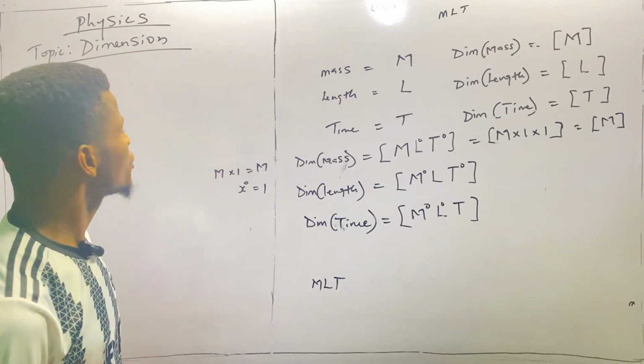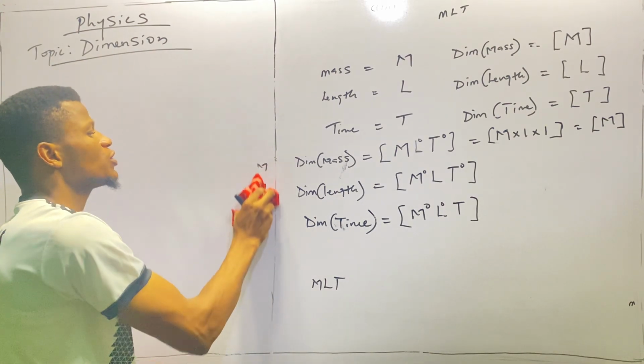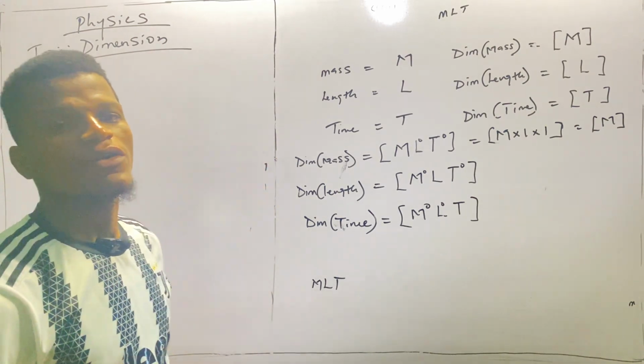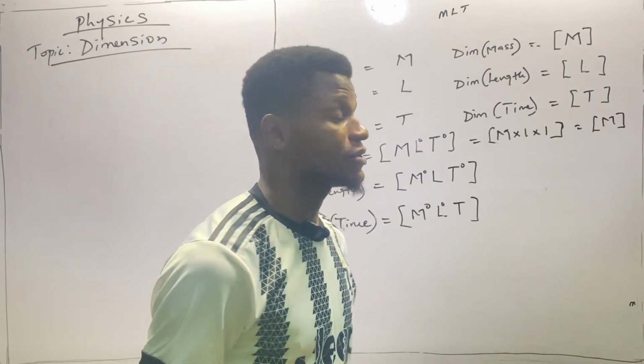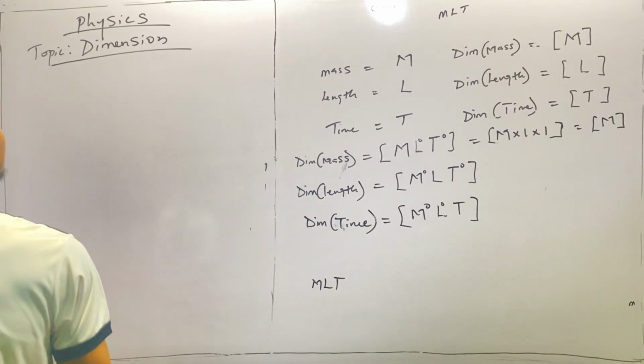All right. So now we are going to consider the dimension of some quantities, precisely derived quantities.